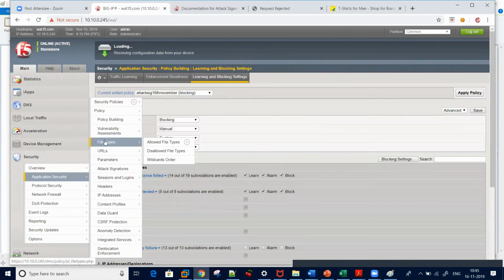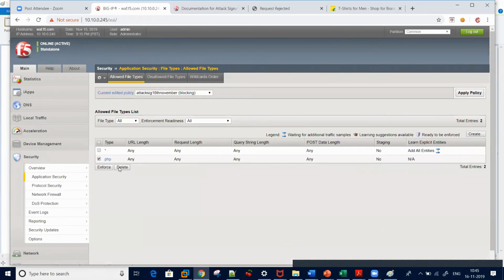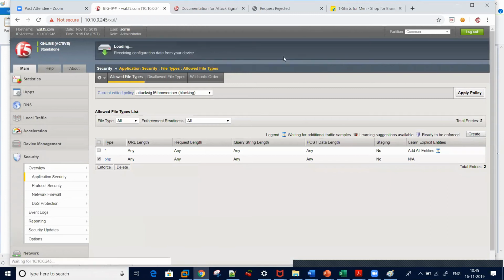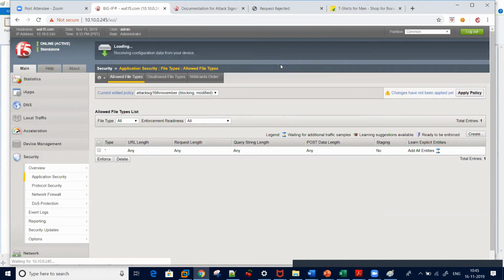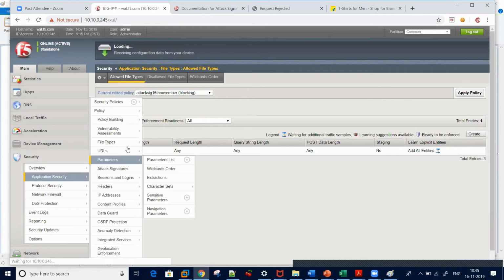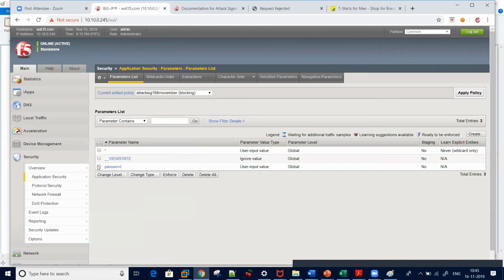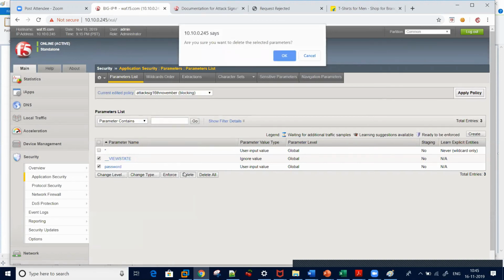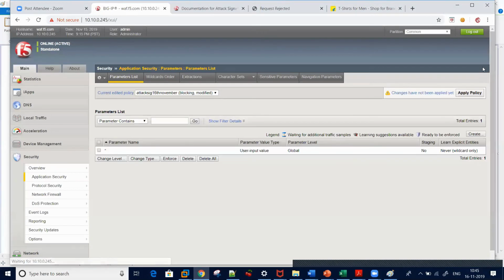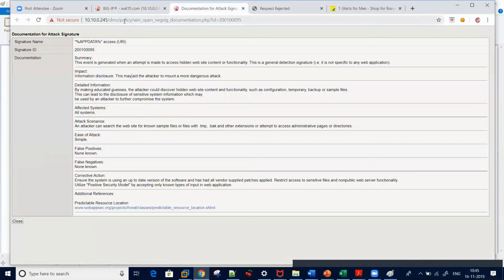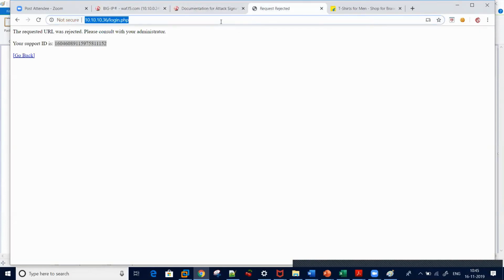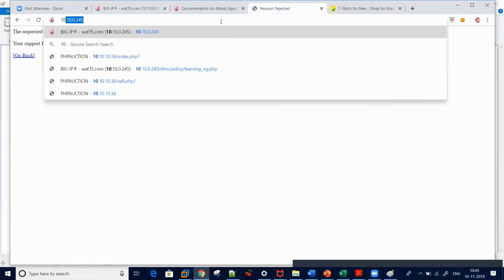Right now when I go to file type, I'm just removing this. I will just default my policies. Right now it's star. I will also remove passwords. Now let me do some traffic learning. I will access this website.